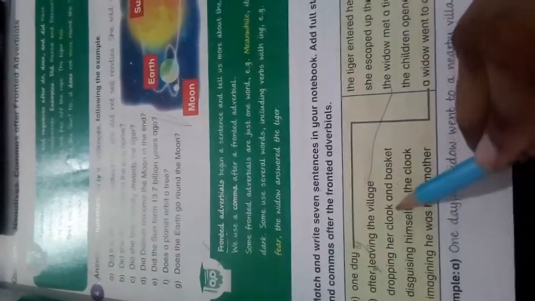Okay, so the next task is match the right sentences and add full stop, capital and commas after fronted adverbials. Like one day, put a comma here. One day, a widow went to a nearby village. After leaving the village, the widow met with a tiger. So you will match it, and after dropping her cloak and basket, she escaped up the mountain.